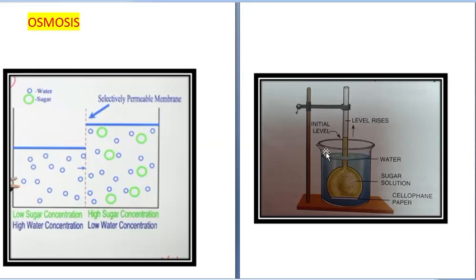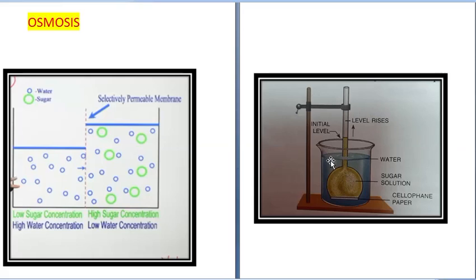You can take a control experiment for this. We always check our experiments by taking a control experiment. In this setup, in the thistle funnel also, instead of sugar solution, you take pure water.